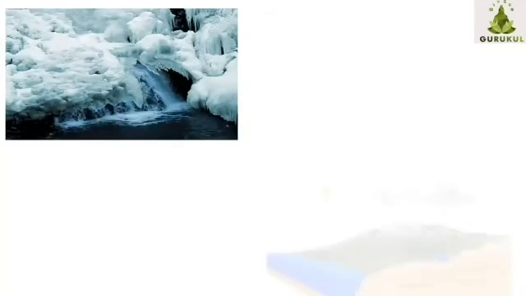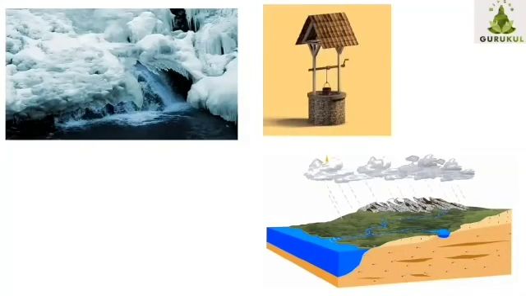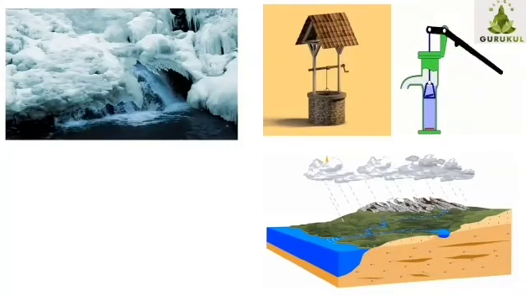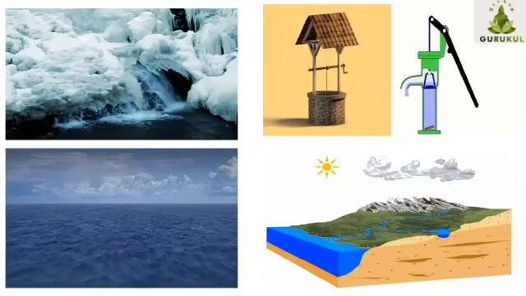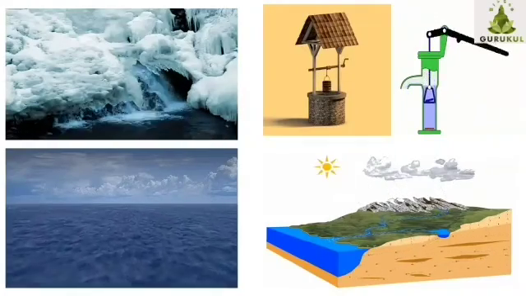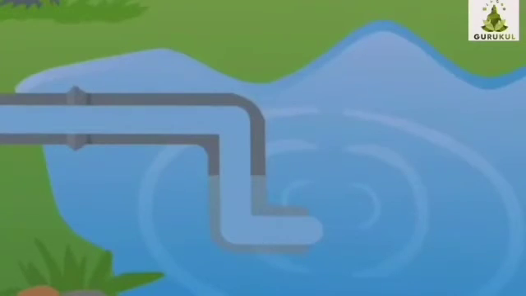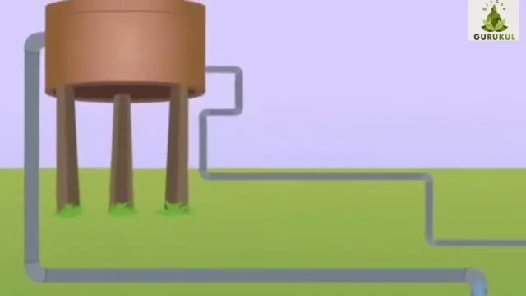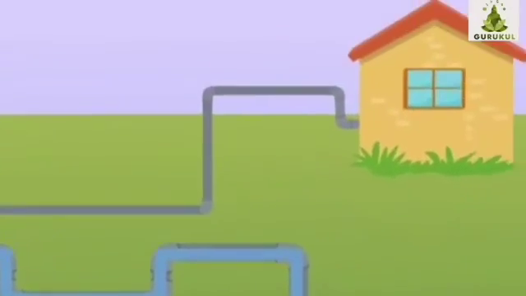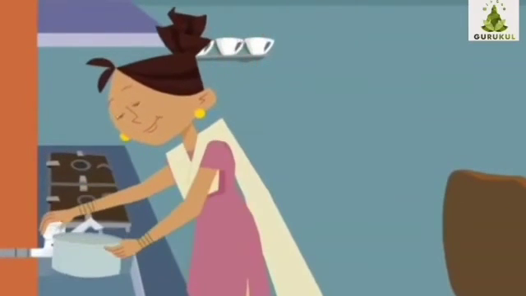Some rainwater also gets collected in the ground. This is called groundwater. People dig wells to get this water. Hand pumps are also used to get this water. Seas and oceans are very big water bodies, but we cannot use this water because it is salty. Water from lakes or rivers is pumped into the tank by a motor. The water comes to home through pipes. We get water at home by turning on a tap.